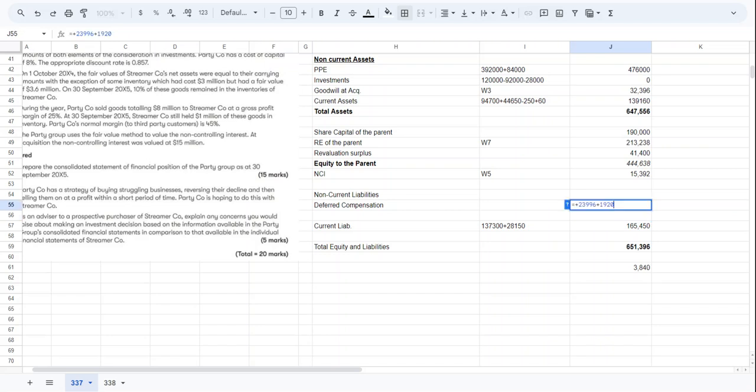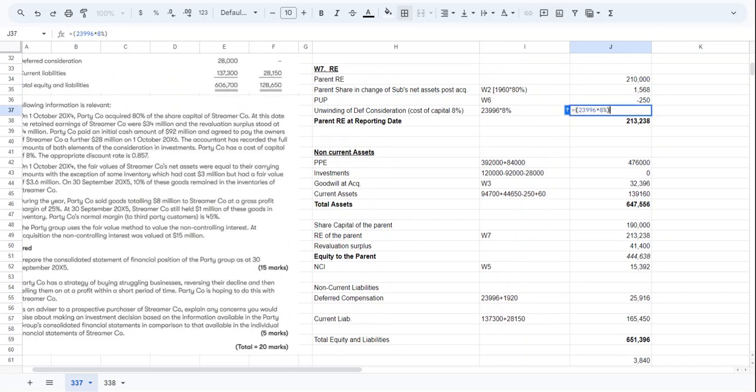So the deferred compensation to be reported in the non-current section should be this much, undoubtedly. So the present value of the deferred compensation, and then we add the unwinding here. And in the retained earnings, it will reduce. Here it will be a negative number.